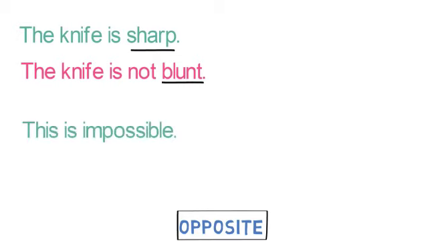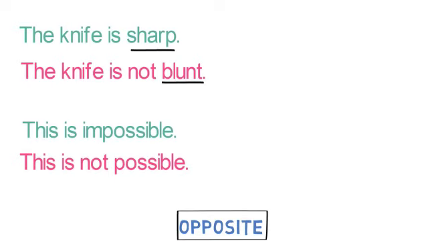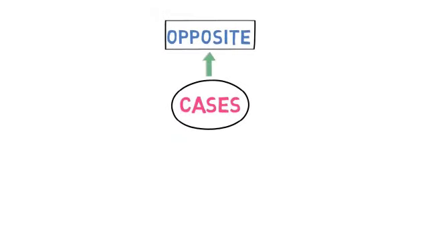Another sentence. This is impossible. We have to use the opposite word of impossible, that is possible. So the answer would be: this is not possible. The word not has been used, so it is a negative sentence now. You got the idea? Moving to the next case now.